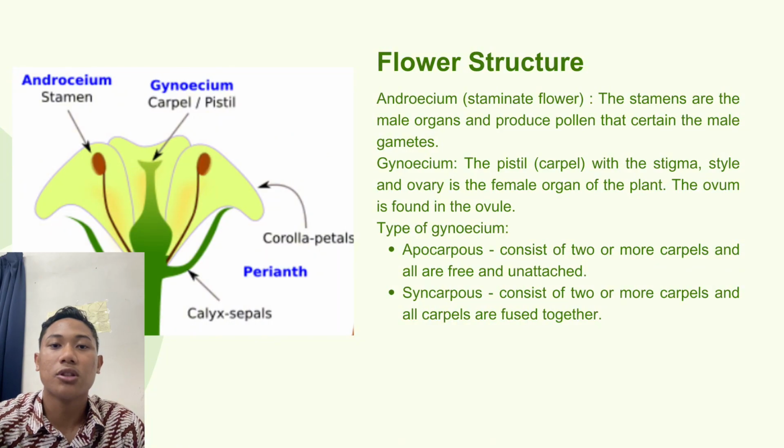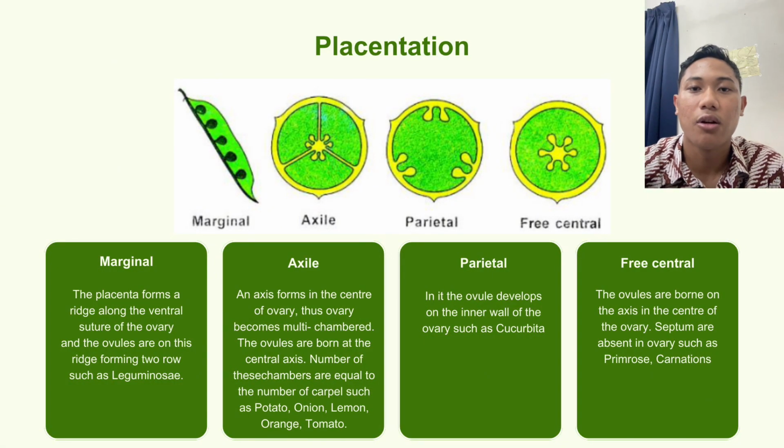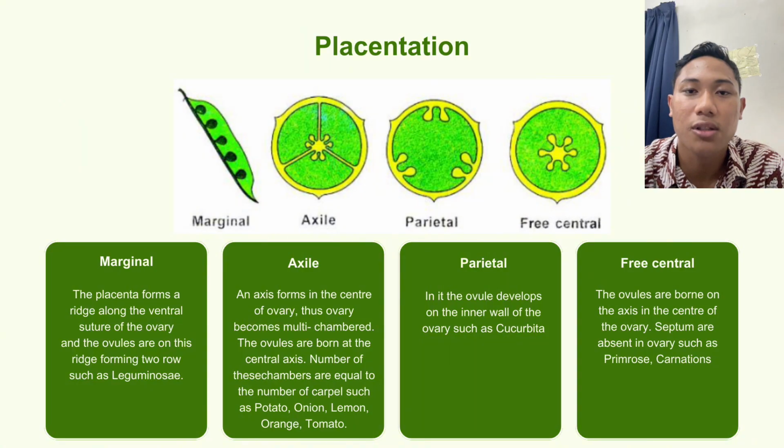The gynoecium has two types: it can be apocarpous, where carpels are free, or syncarpous, where carpels are fused. Placentation refers to the arrangement of ovules inside the ovary. Each type can be seen in different plant species. First example is marginal. The placenta forms a ridge along the ventral suture of the ovary, and the ovules are on this ridge, forming two rows, such as in leguminosae.